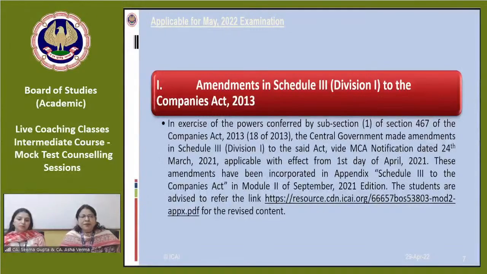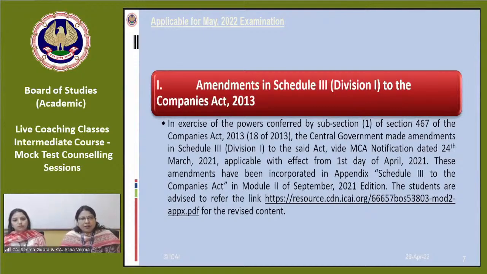As a chartered accountancy student, you should make it a habit to refer to the institute website on a regular basis. Continuously, you have to refer to the institute website to stay apprised of the latest developments in any subject, maybe law, maybe accounting, maybe taxation.